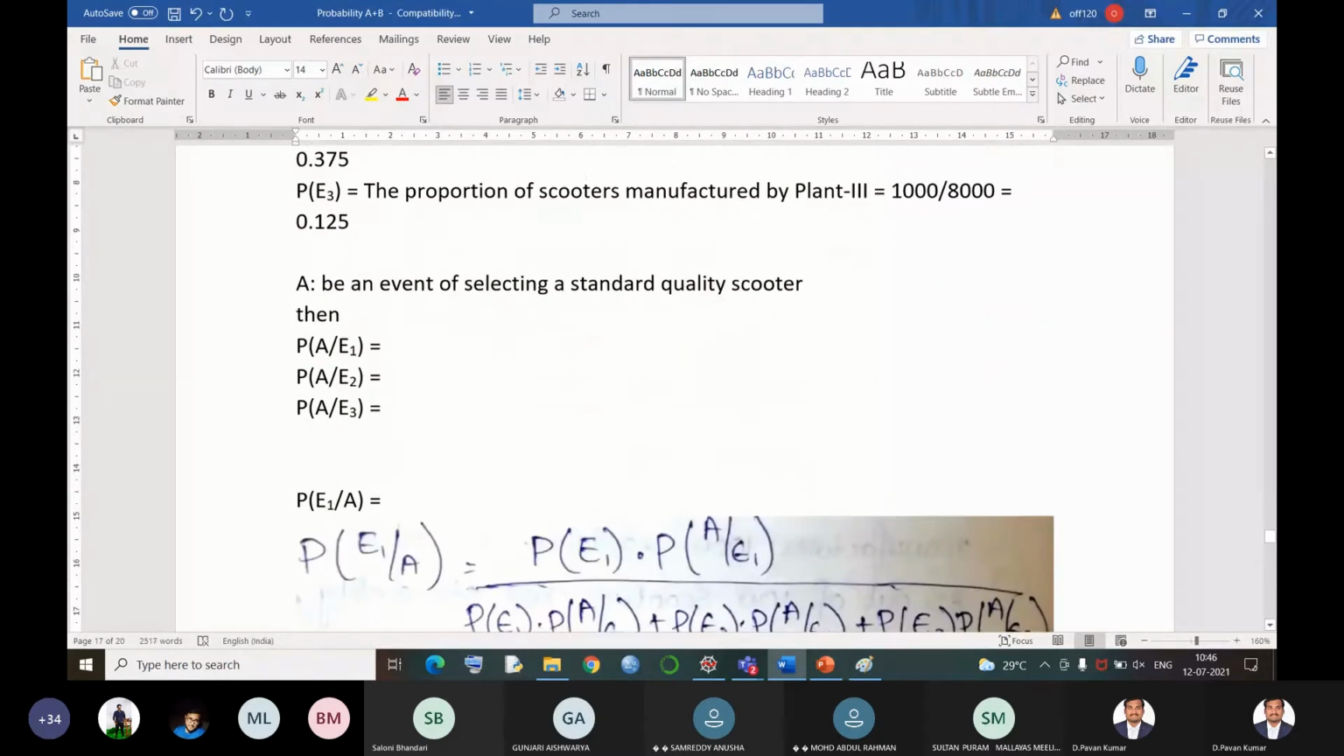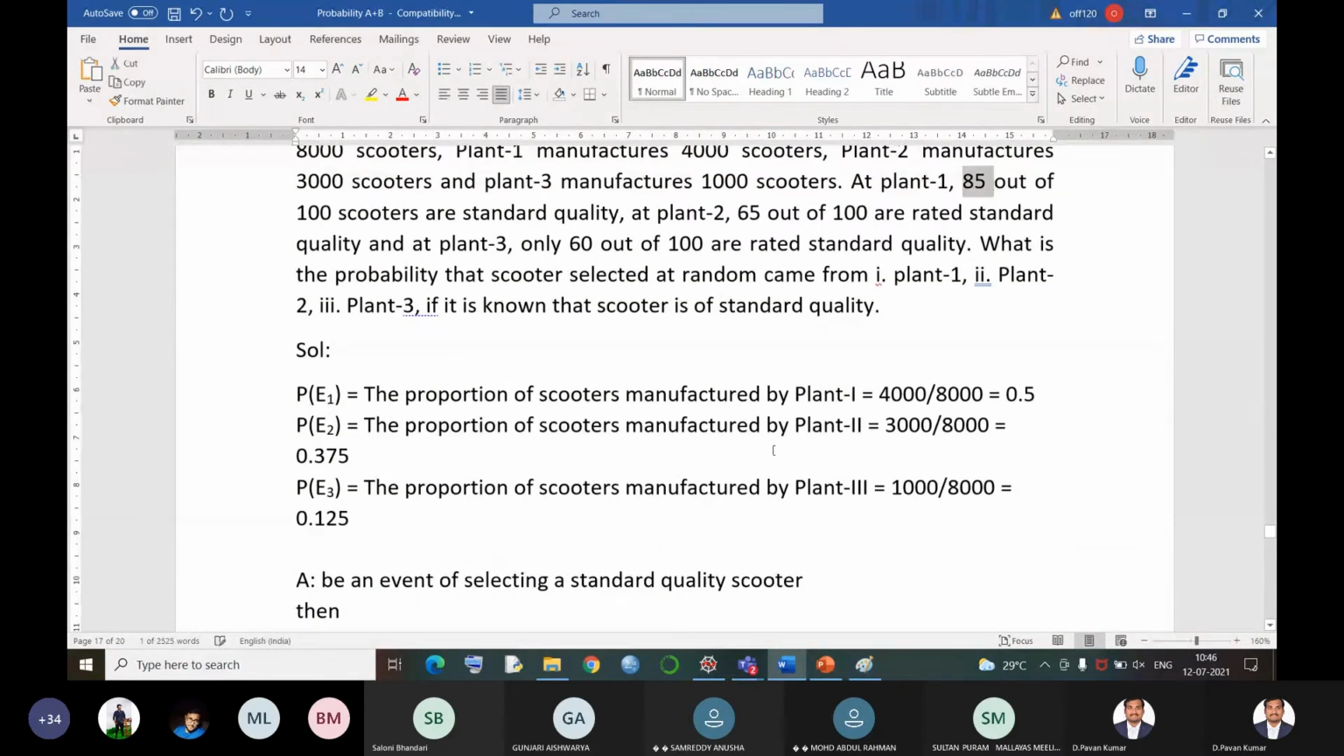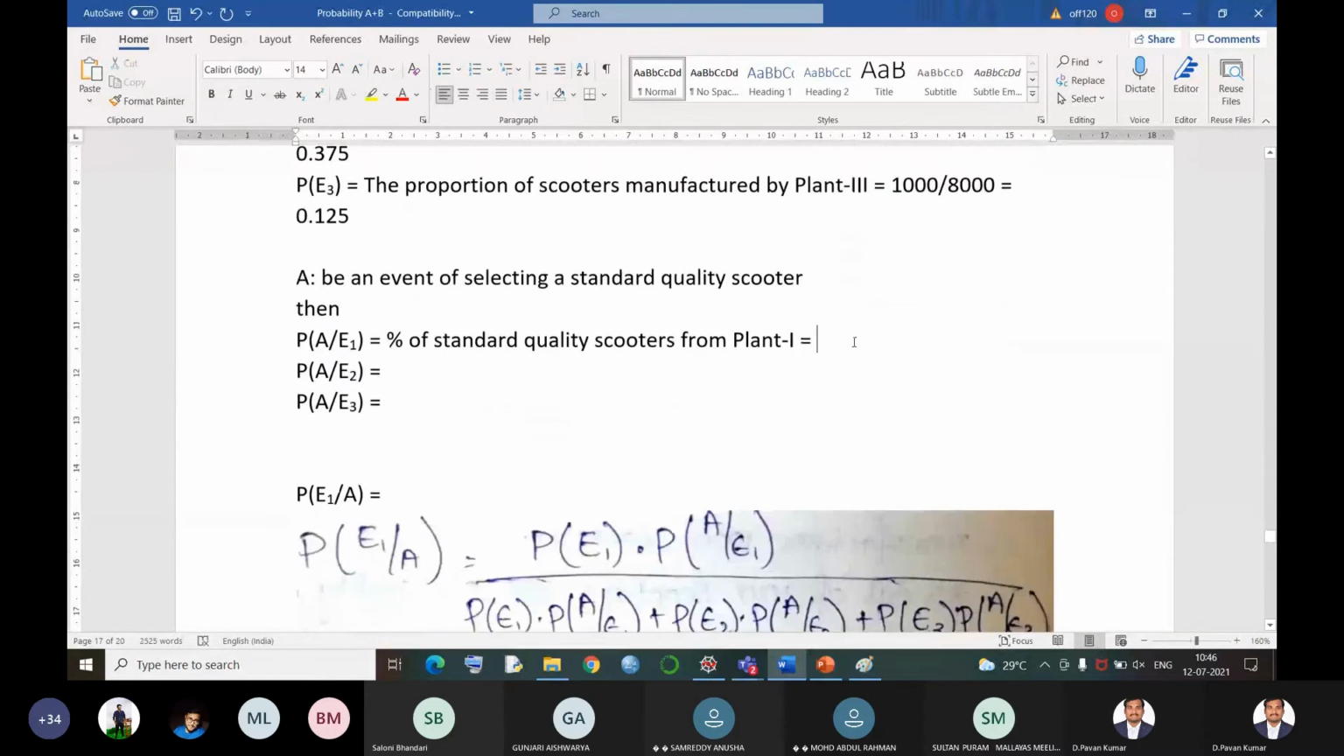Then the probability of getting a standard quality scooter from plant 1, or the percentage of standard quality scooters from plant 1, is equal to how many? They themselves told us that 85 out of 100 are standard quality scooters. So it is 85 divided by 100, that is equal to 0.85 will be our answer.